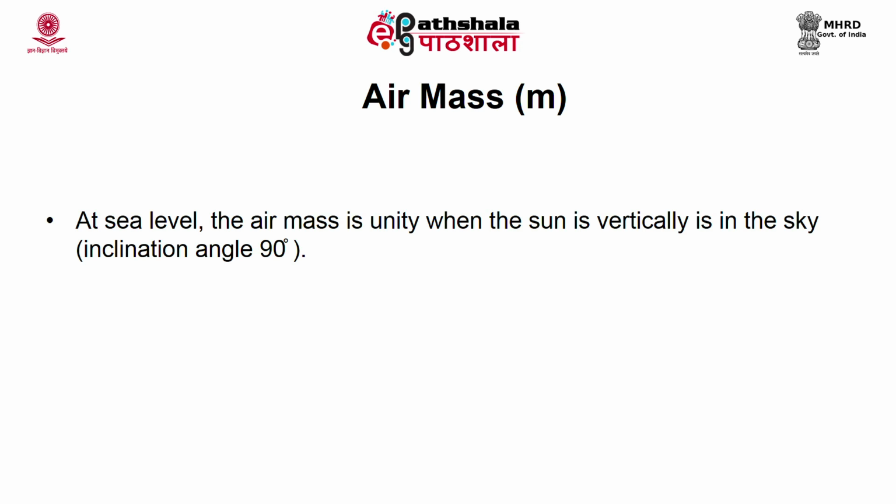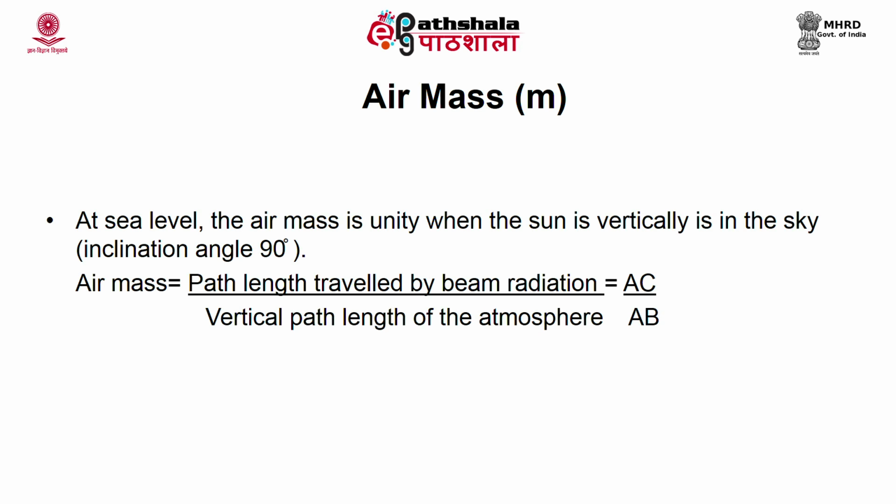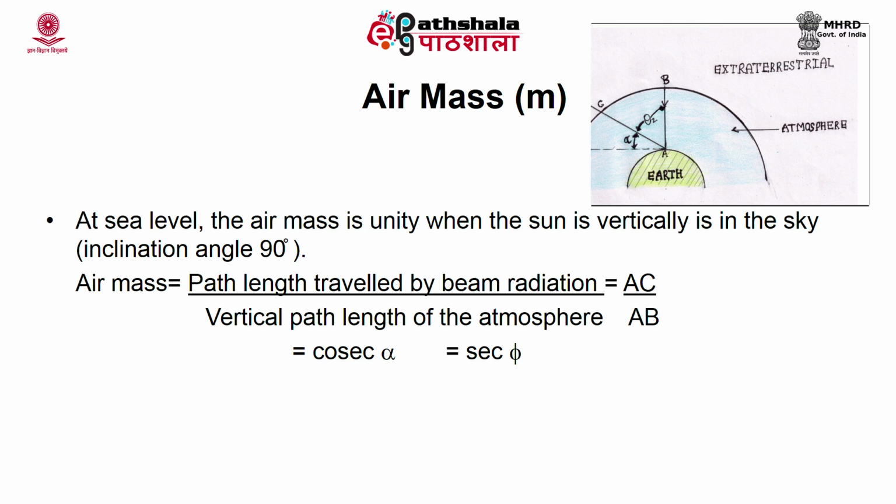So, the air mass denoted by m is equal to the path length travelled by beam radiation divided by the vertical path length of the atmosphere. You can see in this figure, air mass is equal to AC by AB, which can be written as cosec alpha, and that is equivalent to sec theta z, where alpha is the inclination angle formed and theta z is the zenith angle. So, if you know either the inclination angle or the zenith angle, you can find out the air mass, which is the ratio of the path length travelled by beam radiation to the vertical path length of the atmosphere.